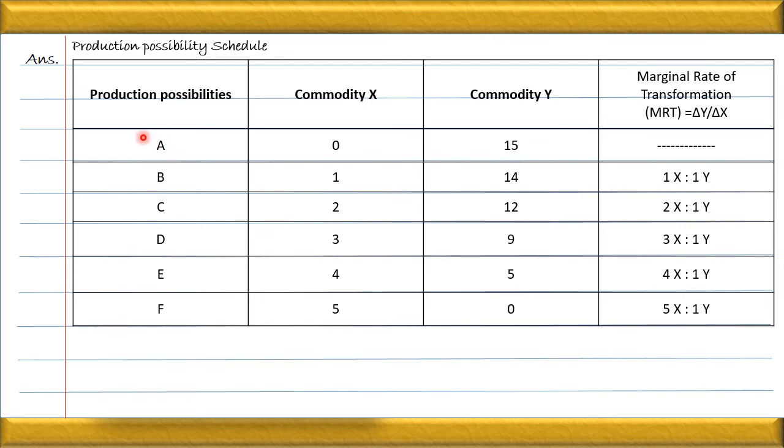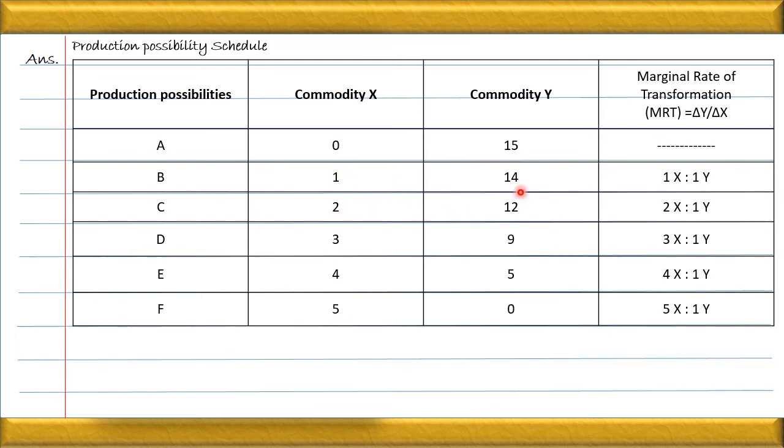In the case of option A, we can't calculate MOC because we don't have an option prior to A. So it is impossible to calculate the marginal opportunity cost at option A. We can only calculate it from option B. Here, the loss in y is 1 and the gain in the production of x is 1. So loss upon gain, loss 1, gain 1, so 1 upon 1. I have not written the answer, but you know 1 upon 1 is 1. In the case of C, we can see the change: loss is 2 and the gain is 1.